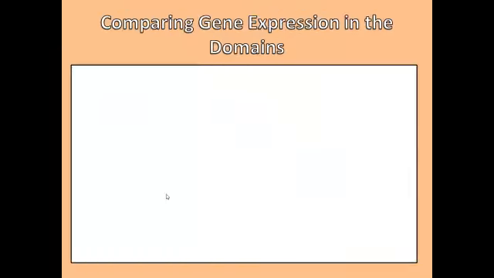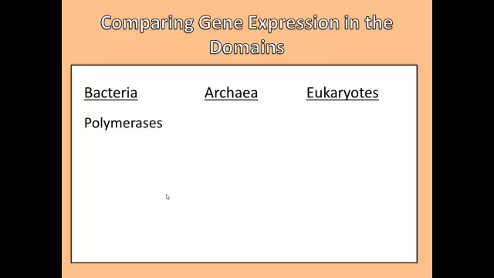Let's look at the differences in gene expression between the three domains: bacteria, archaea, and eukaryotes. First off, eukaryotic polymerases have a very different shape than bacterial polymerases. Archaea polymerases are more similar to eukaryotes than to bacteria, even though both archaea and bacteria are prokaryotes, or don't have a nucleus. Transcription factors, which aid in the start of transcription, are different shapes too. Once again, the archaea transcription factors are more similar in shape to the eukaryotic transcription factors.